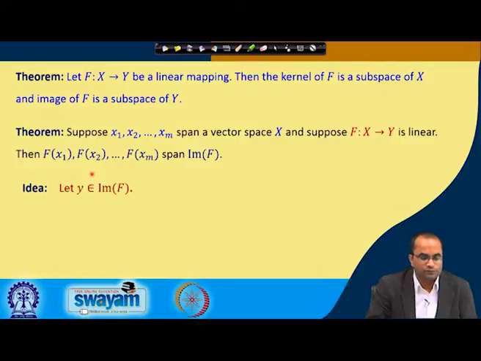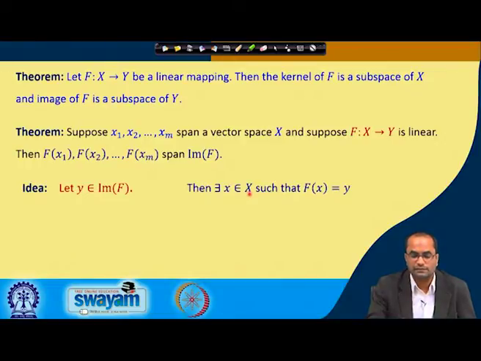And the idea of the proof is very simple. If we take a point y in the image of f, there must exist an x in the vector space X such that f(x) is equal to y.